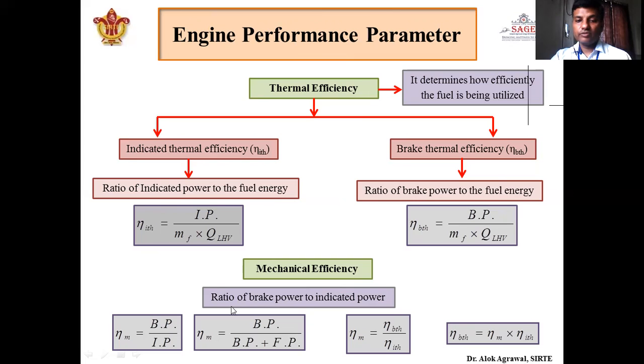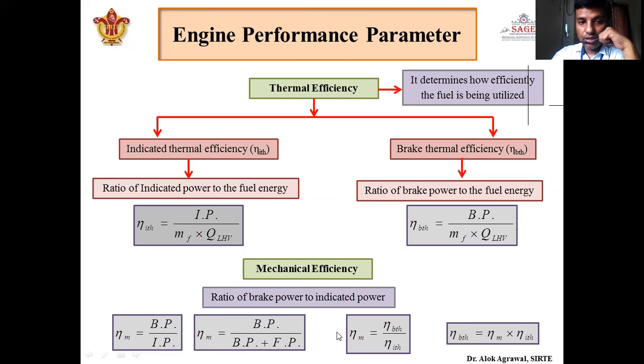Next one is mechanical efficiency. It is the ratio of brake power to the indicated power. Okay, mechanical, because there are losses when indicated power is transmitted to brake power. There are some mechanical losses. That's why it is called mechanical efficiency. So mechanical efficiency is the ratio of brake power and indicated power. Again, we have seen that indicated power can be written as brake power plus frictional power. So we can write mechanical efficiency as brake power divided by brake power plus frictional power.